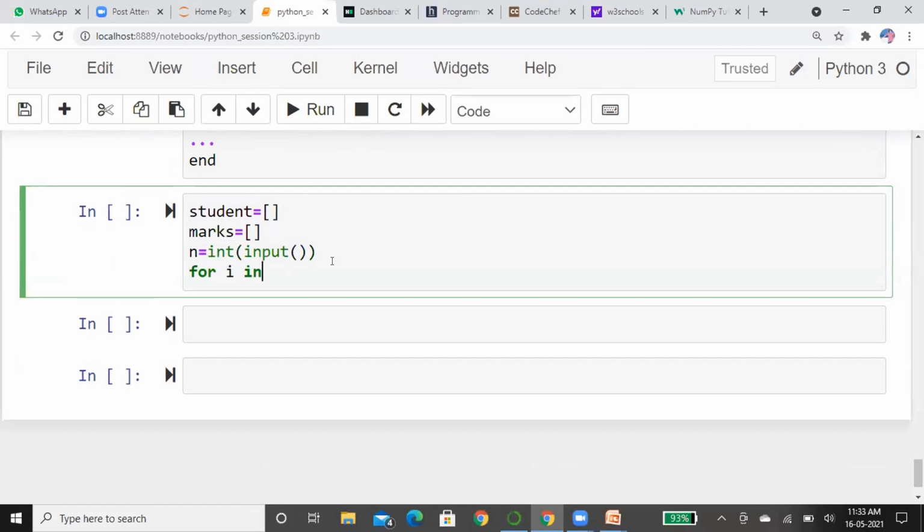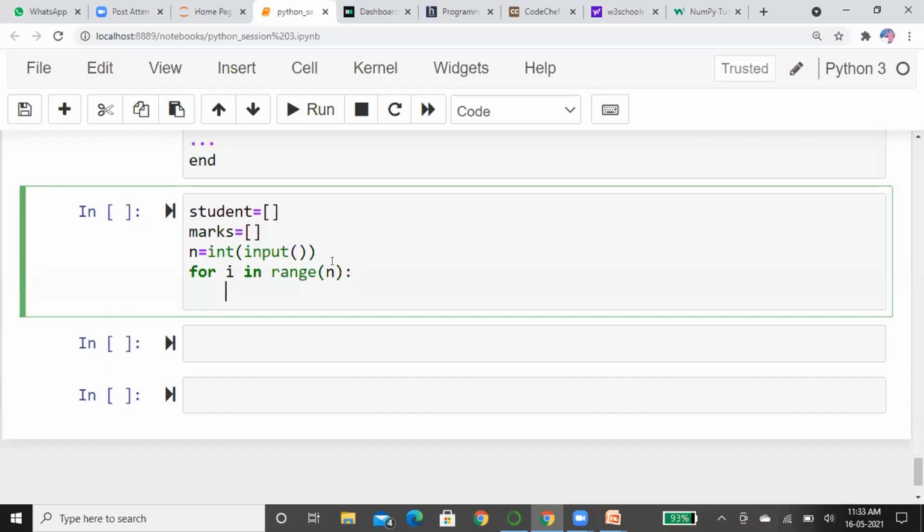For i in range of n. You cannot directly read input into the list, so first I am going to read name is equal to input.